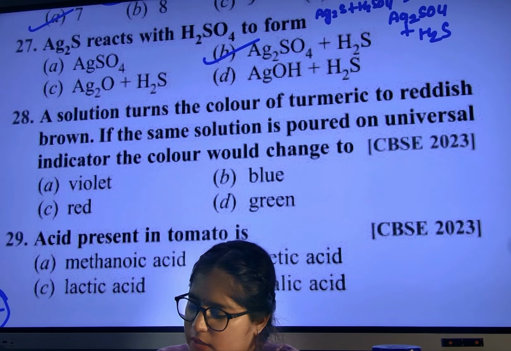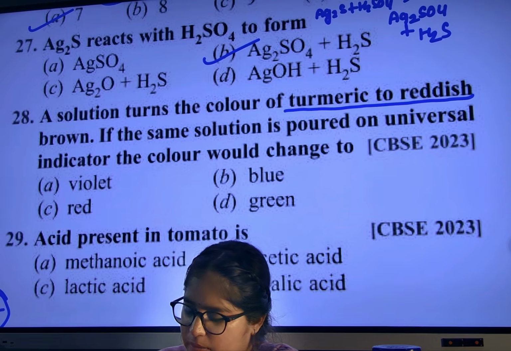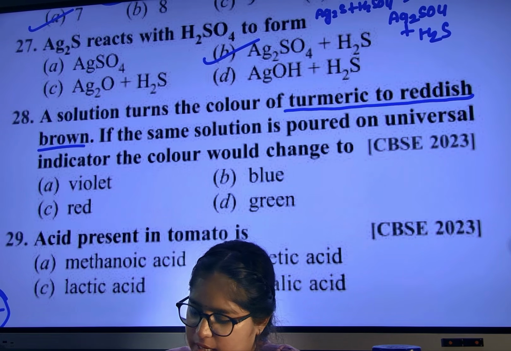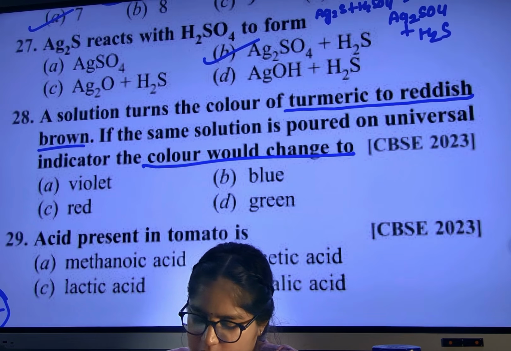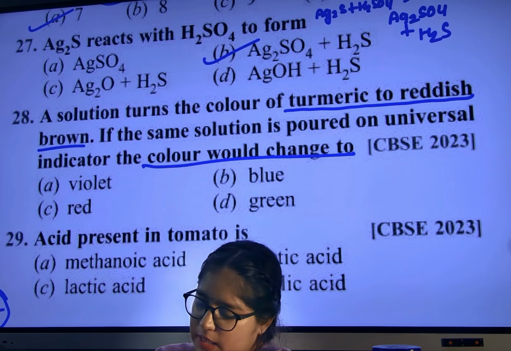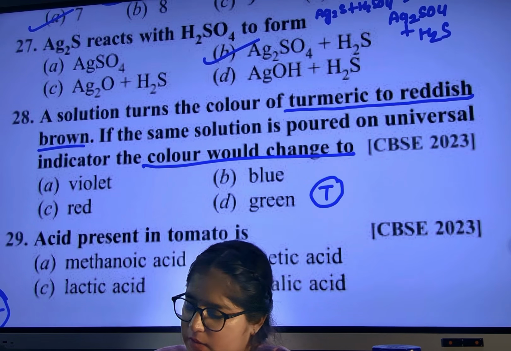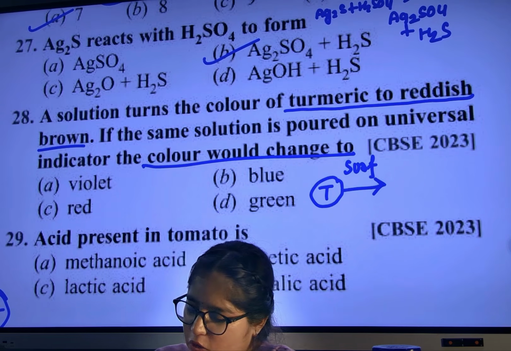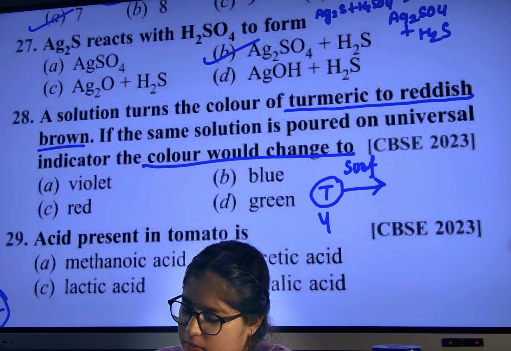A solution turns the color of turmeric to red brown. If the same solution is poured on universal indicator, the color would change to? Whenever we pour any surf, washing powder, Surf Excel and all, the yellow turmeric converts into red color.